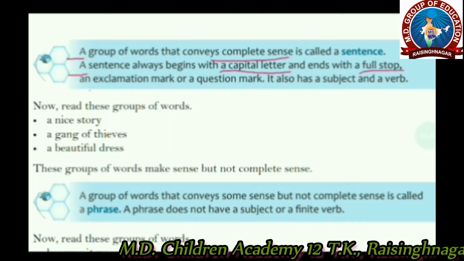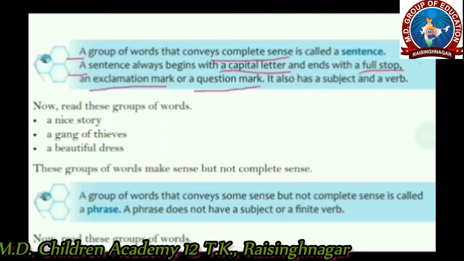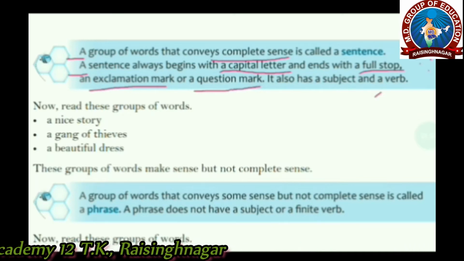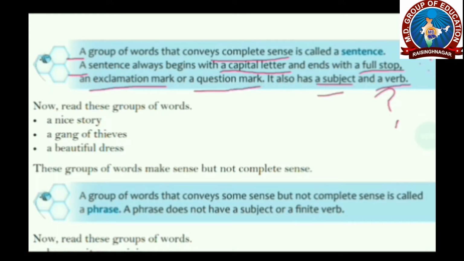full stop, an exclamation mark or a question mark. Full stop is a dot, exclamation mark is this one, and question mark is this one. It also has a subject and a verb. It's also compulsory that there should be a subject and a verb.